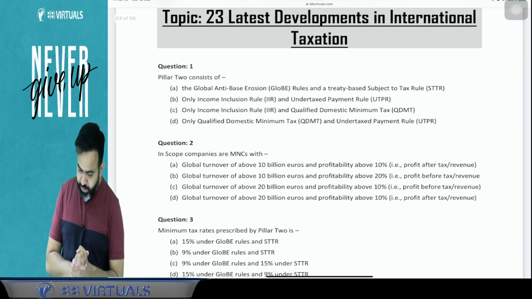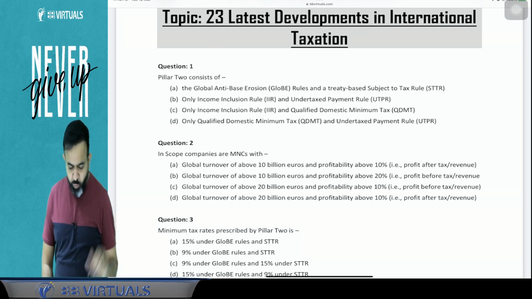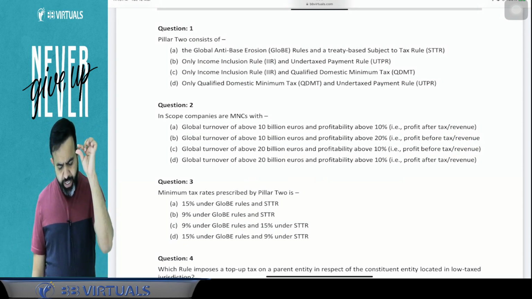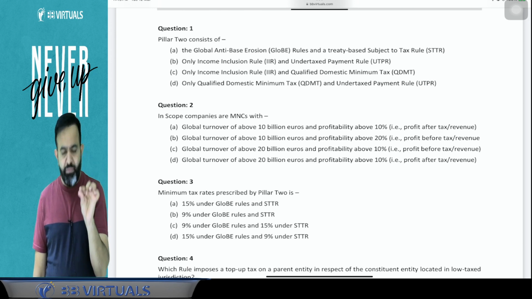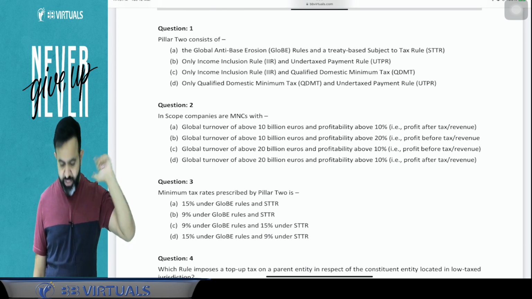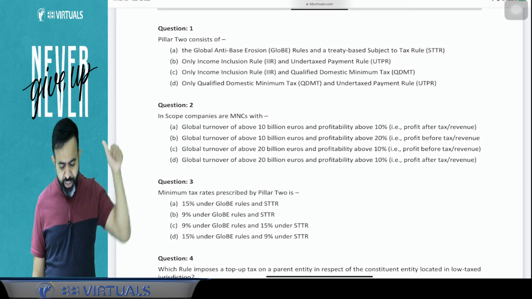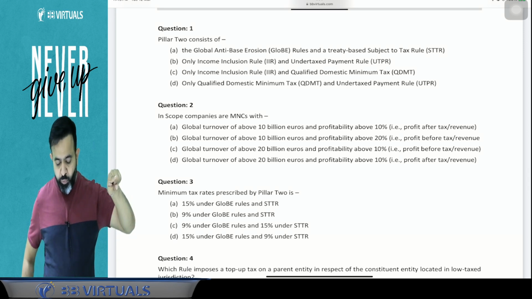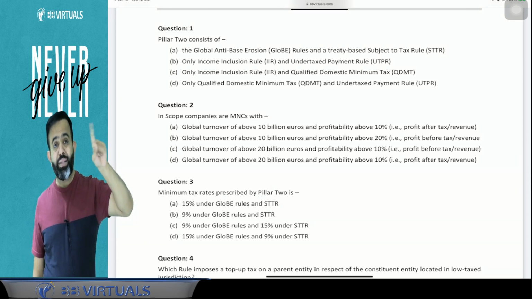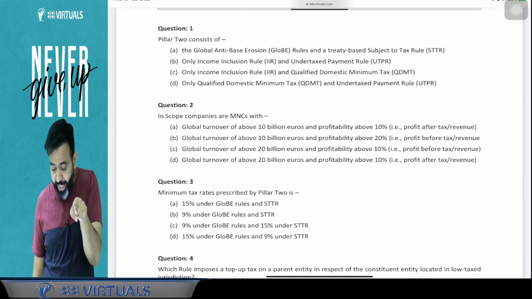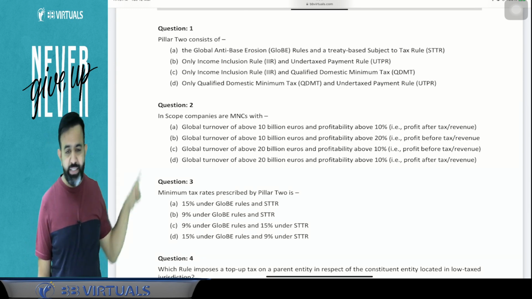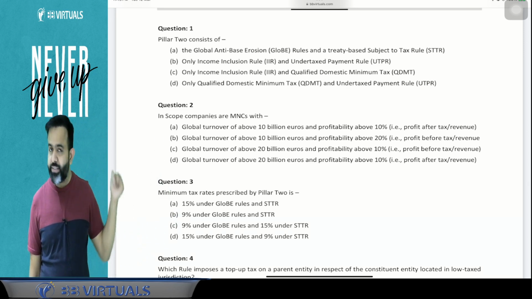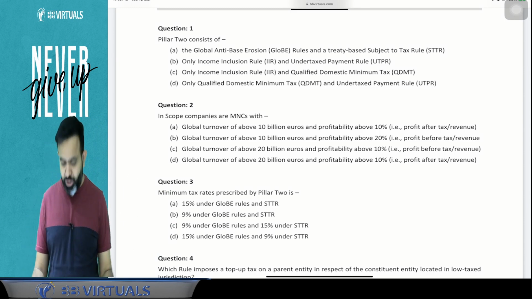Okay, so first check MCQ number 2. Now what does MCQ number 2 say? MCQ number 2 says in-scope companies are MNCs, meaning when this particular pillar 1 is applicable, when global turnover is more than 20 billion euros and profitability is more than 10%, that is profit before tax divided by revenue. So can I say that C will be the correct answer here? Here C is your correct answer. So that is question number 2.